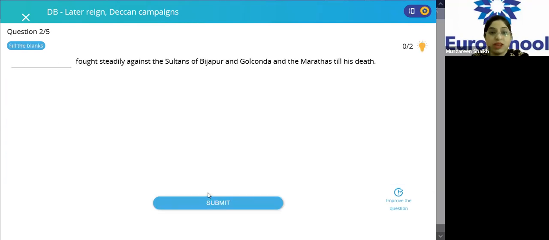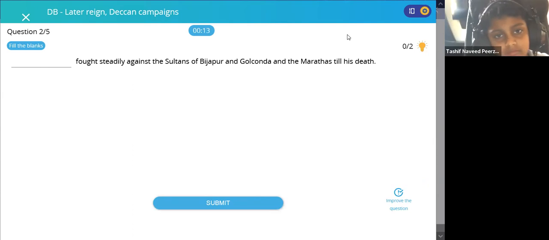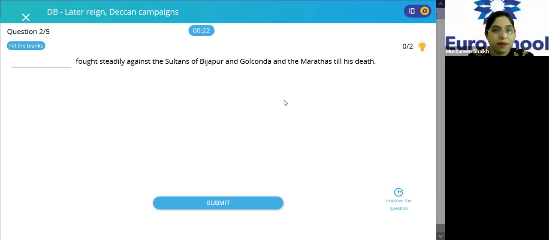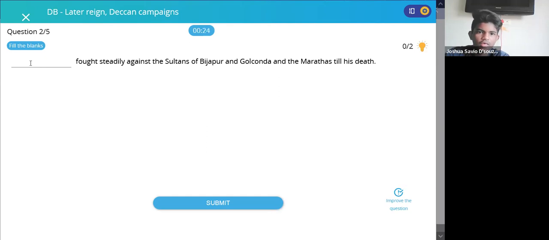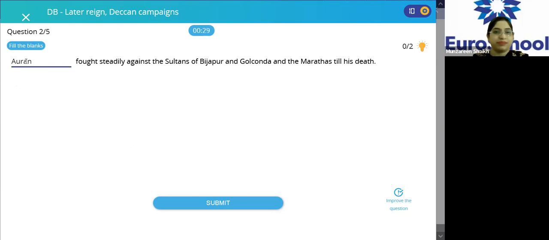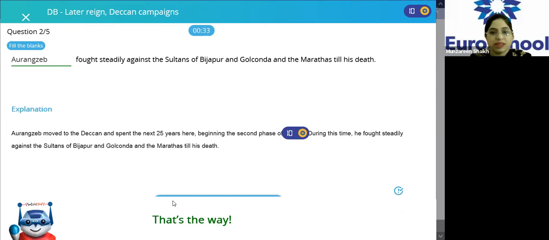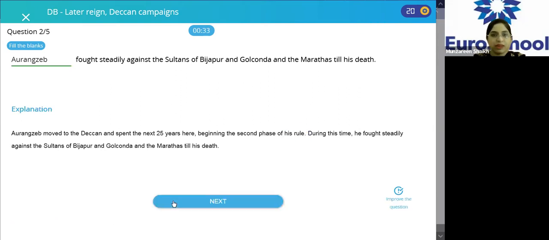Let's go to the next question. Dash fought steadily against the sultans of Bijapur and Golconda and the Marathas till his death. Write down the answer in your notebook first. Okay, I can see Joshua raising his hand. Yes, Joshua. Aurangzeb fought steadily against the Sultans of Bijapur, Bijapur, beta. Yes, Bijapur and the Marathas. Very nice. Very good, Joshua.